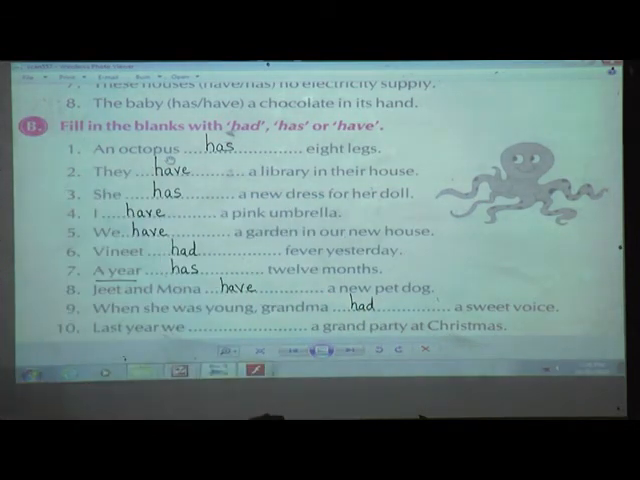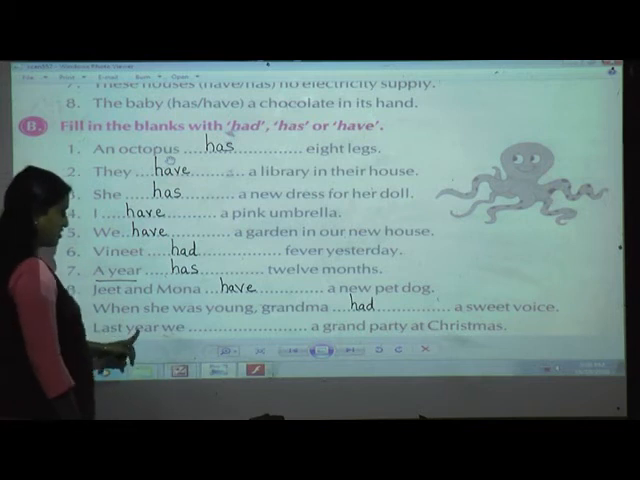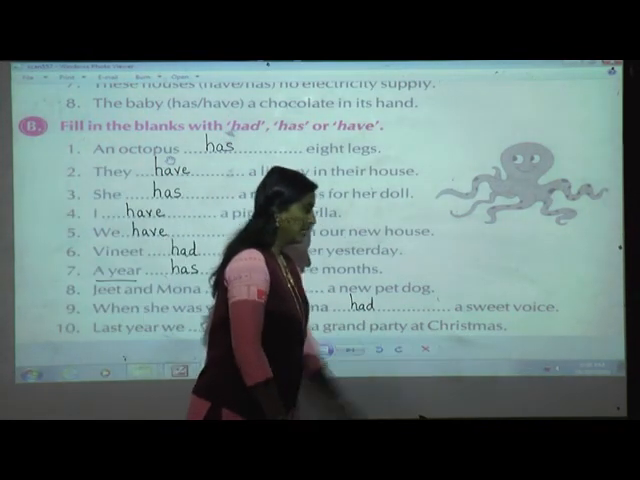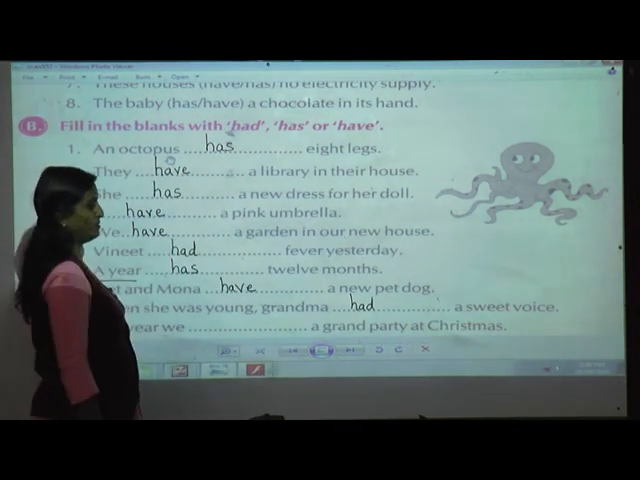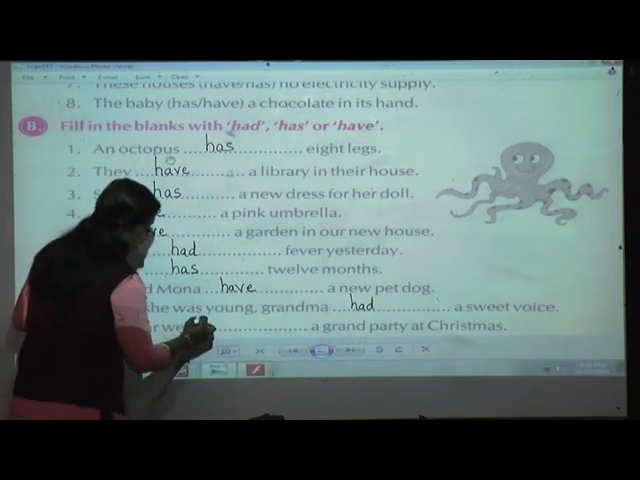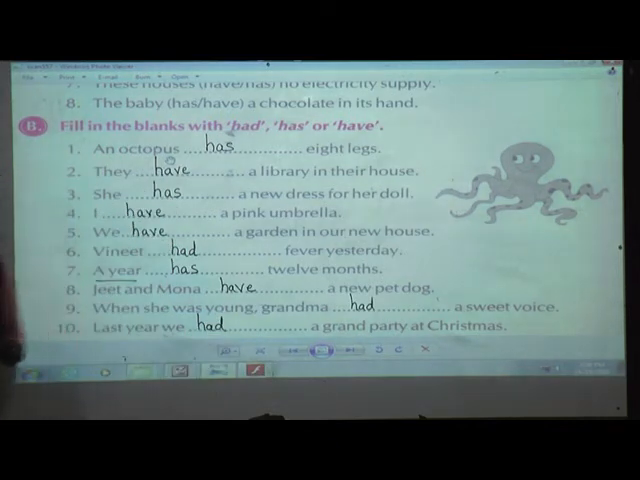Last year, again see here. Last year means this also say about the past tense. Last year we dash a grand party at Christmas. Means this sentence is telling about the last Christmas that they had a grand party. So which verb I am going to use, students? Yes, had. And I hope that you have understood how I have used has, have and had.